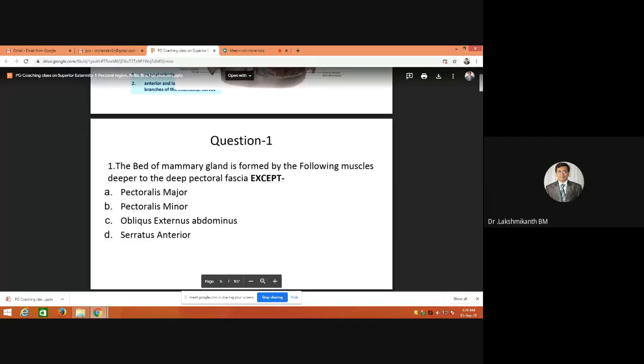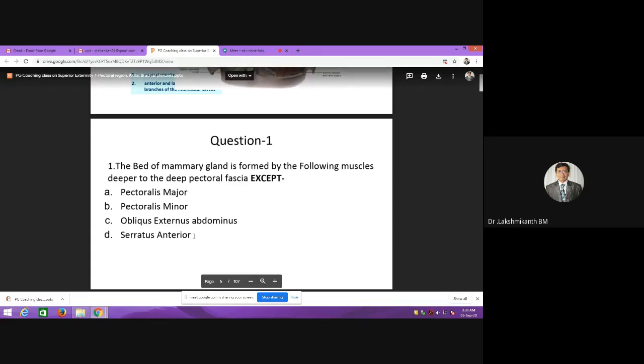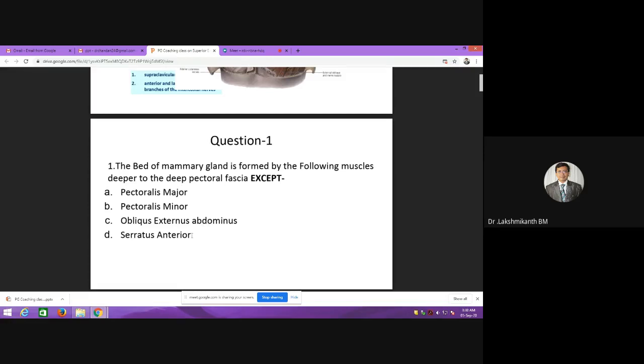So the exception is pectoralis minor, because pectoralis major, obliquus externus abdominis and serratus anterior usually form the bed, and these are in the same plane, whereas pectoralis minor will be there in the deeper plane. So this will not be considered in the same plane. The key here is deeper to deep pectoral fascia. Immediate deeper structures to deep pectoral fascia are pectoralis major, obliquus externus abdominis and serratus anterior. So all these three are the immediate ones which are there to deep pectoral fascia, except pectoralis minor.